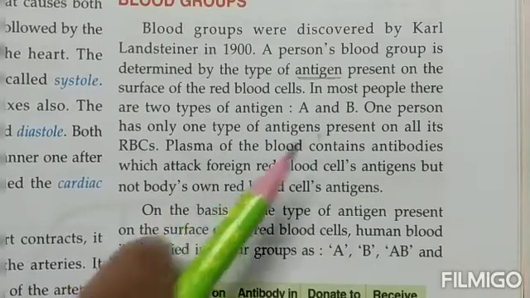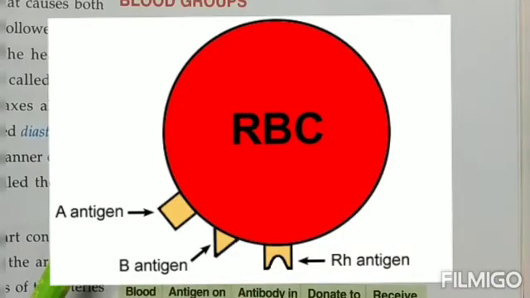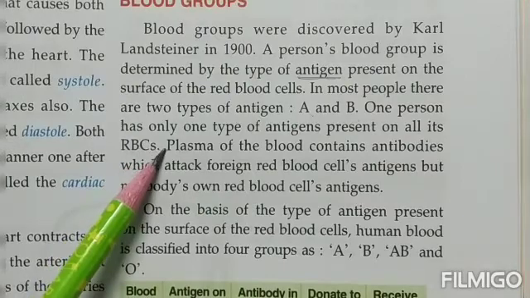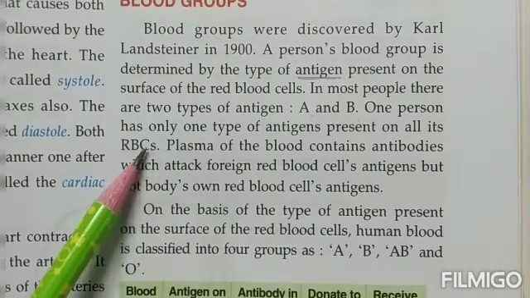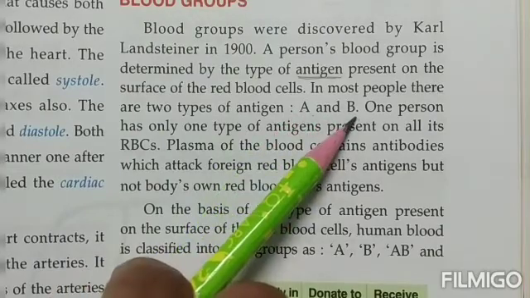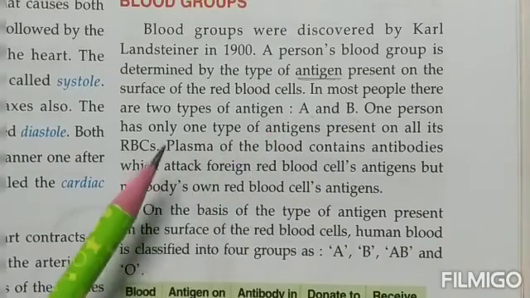In most people, there are 2 types of antigen. Now, there are 2 types of these antigens: antigen A and antigen B. One person has only one type of antigen present on the RBC. That means in one person's body, either antigen A or antigen B will be present. At times both can also be present, and all that we are going to see further.